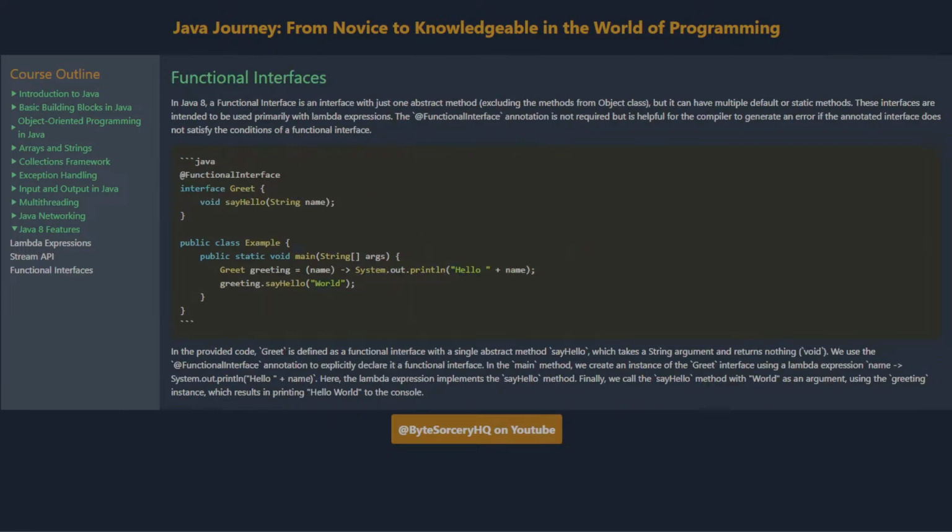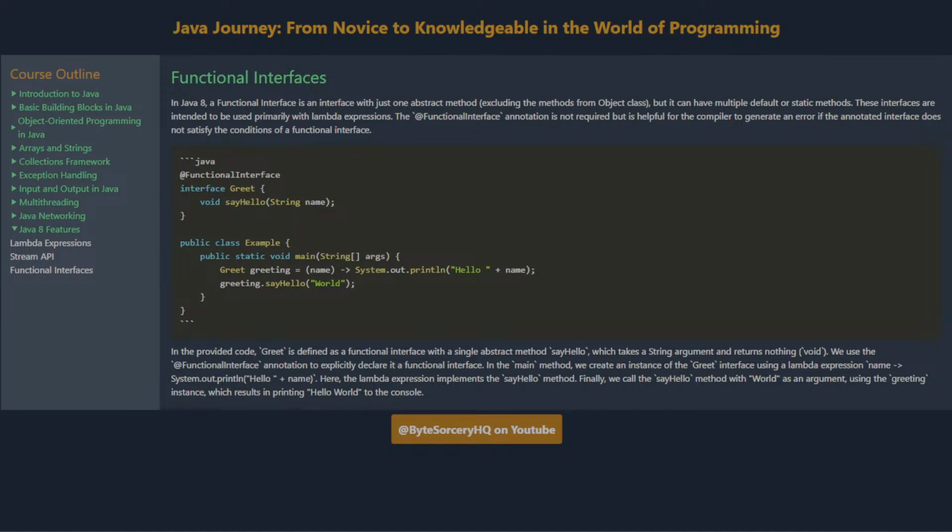Functional interfaces. In Java 8, a functional interface is an interface with just one abstract method, excluding the methods from the Object class, but it can have multiple default or static methods. These interfaces are intended to be used primarily with lambda expressions. The @FunctionalInterface annotation is not required but is helpful for the compiler to generate an error if the annotated interface does not satisfy the conditions of a functional interface.